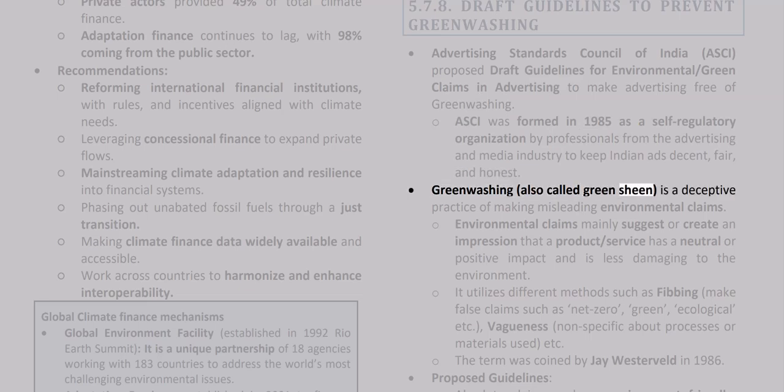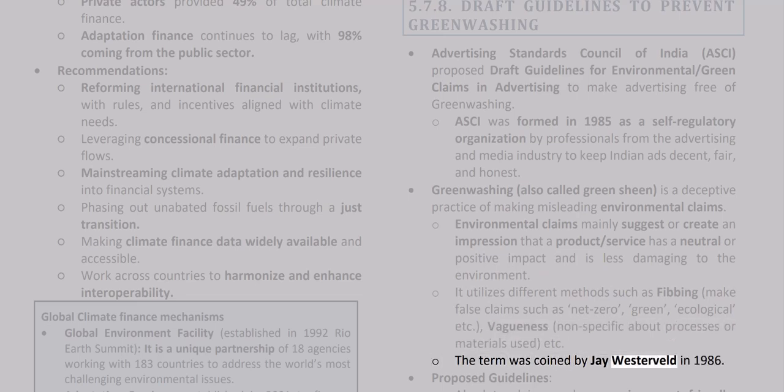Greenwashing, also called green sheen, is a deceptive practice of making misleading environmental claims. Environmental claims mainly suggest or create an impression that a product or service has a neutral or positive impact and is less damaging to the environment. It utilizes different methods such as fibbing, making false claims such as net zero, green, ecological, etc., and vagueness, being non-specific about processes or materials used, etc.